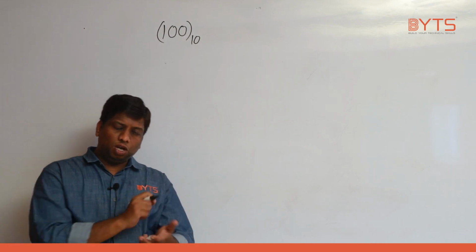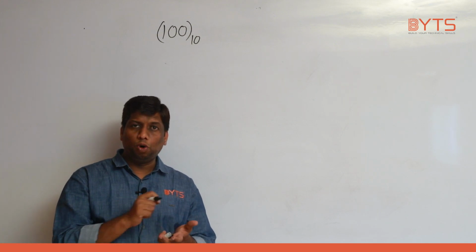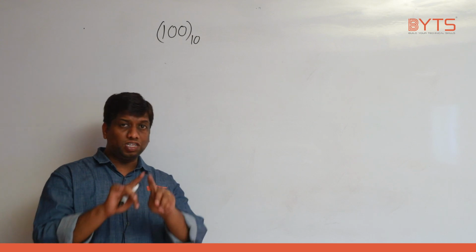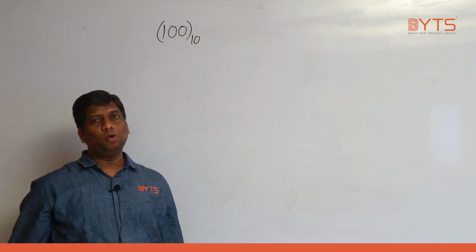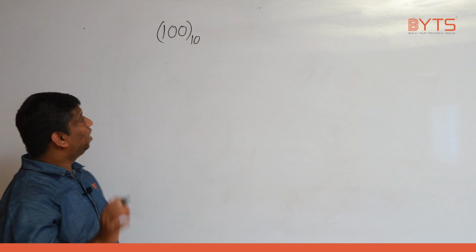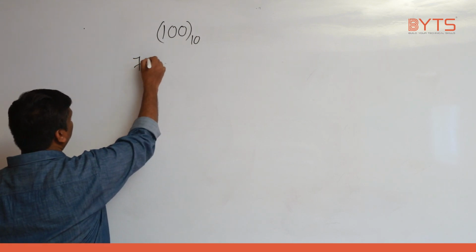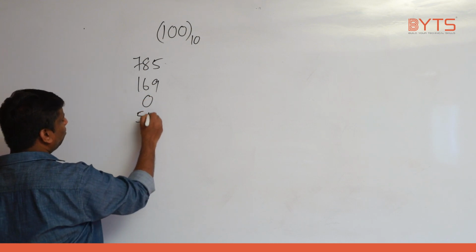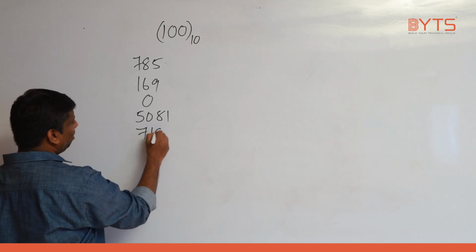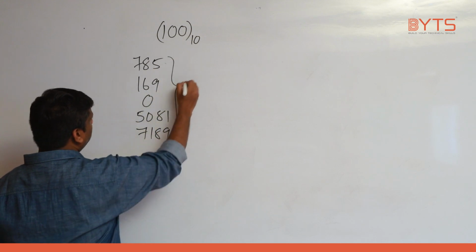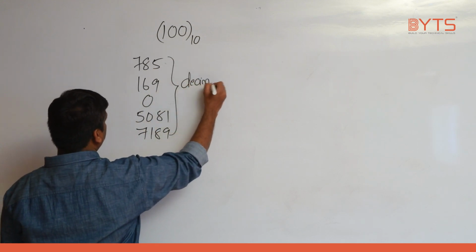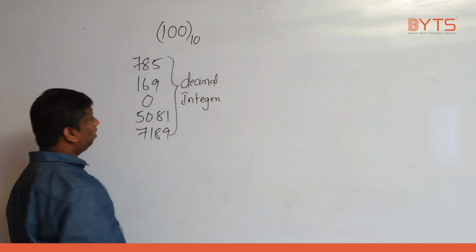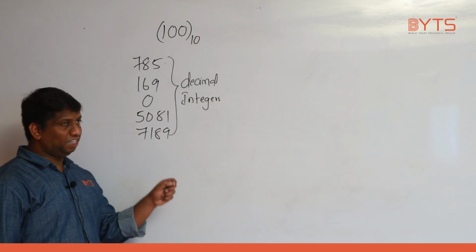So if it is a notepad or a markboard, you are able to write the base. But if it is your compiler or your editor, you are not able to write the base, right? Listen carefully. Any number normally written, like 7189, is called a decimal integer.